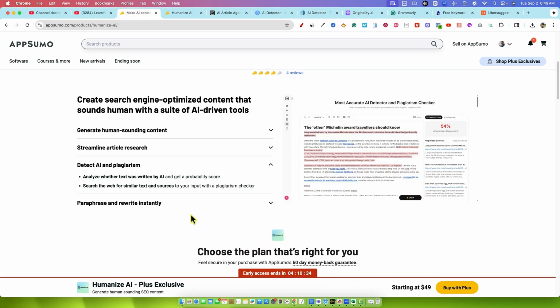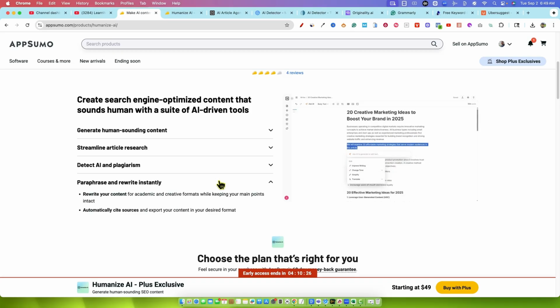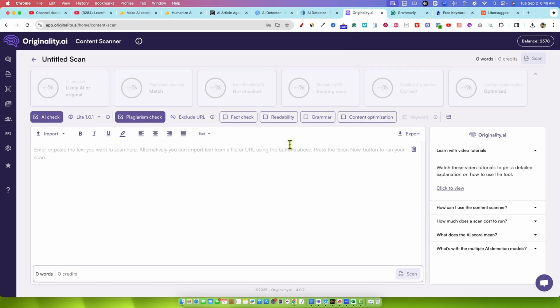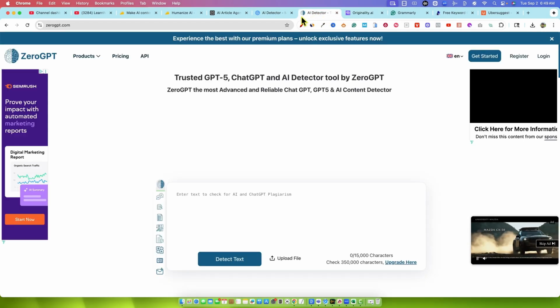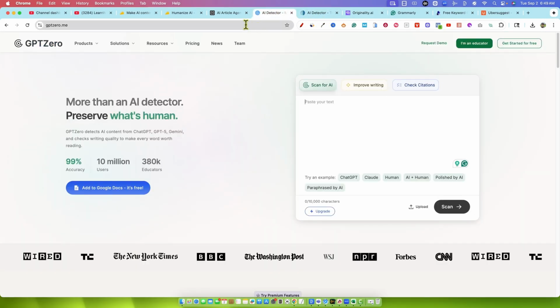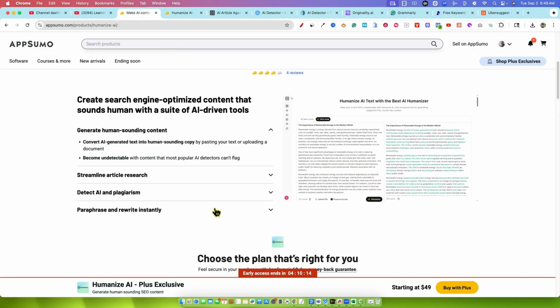But essentially, we can research and write articles and make it more humanized. We can check its AI output, kind of like Originality. We'll be putting this through the tests with Originality and Zero GPT and GPT Zero. Okay, so let's dive in.